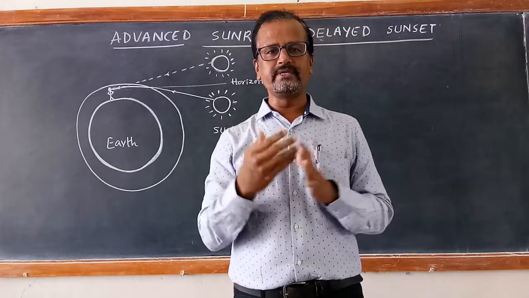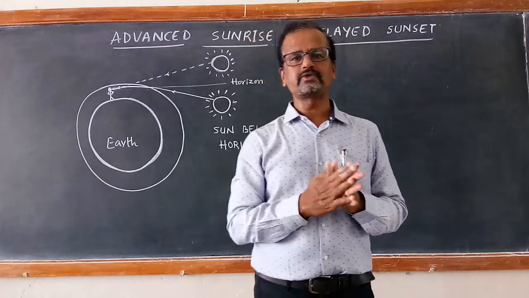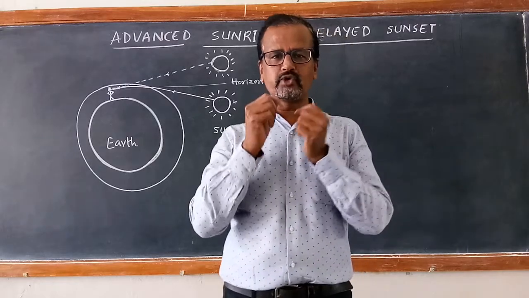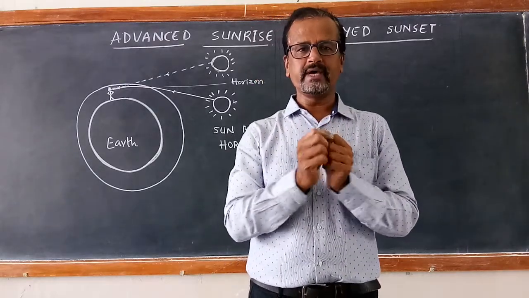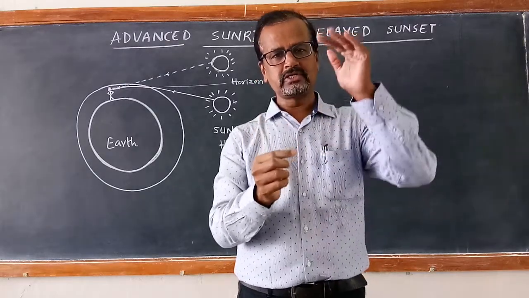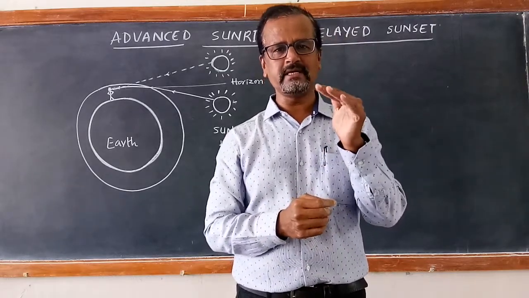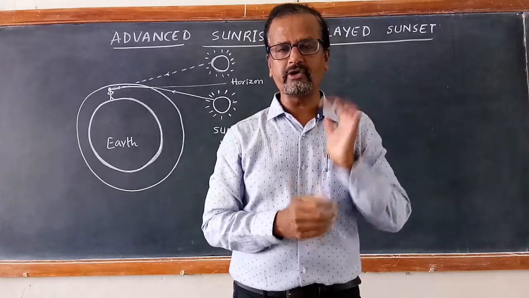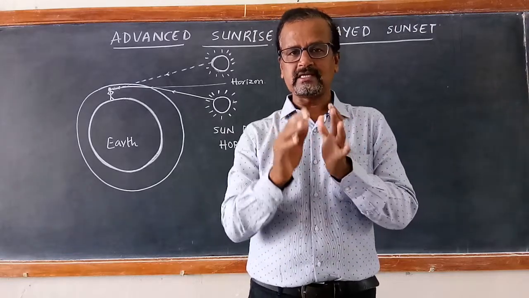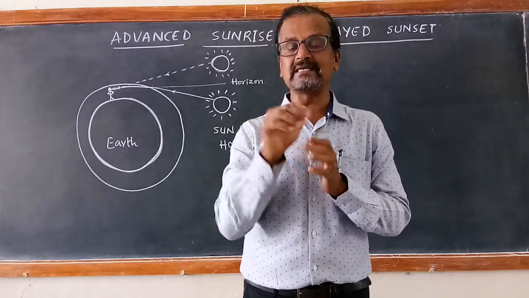The sunrise that we see early in the morning actually is advanced by 2 minutes. We are seeing the sun which is still below the horizon. So sunrise occurs 2 minutes early.